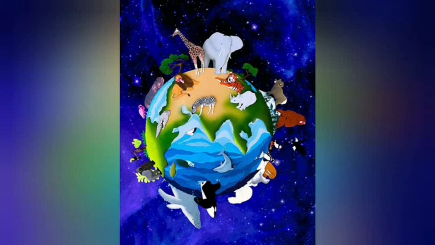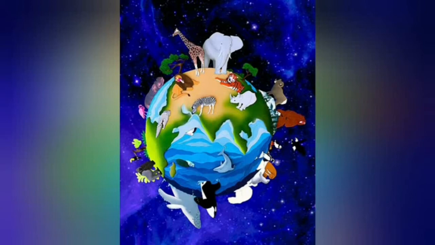Earth is called by many names. Some of them are living planet, unique planet, watery planet, blue planet, etc. Let us see the size of the earth and distribution of land and water bodies.